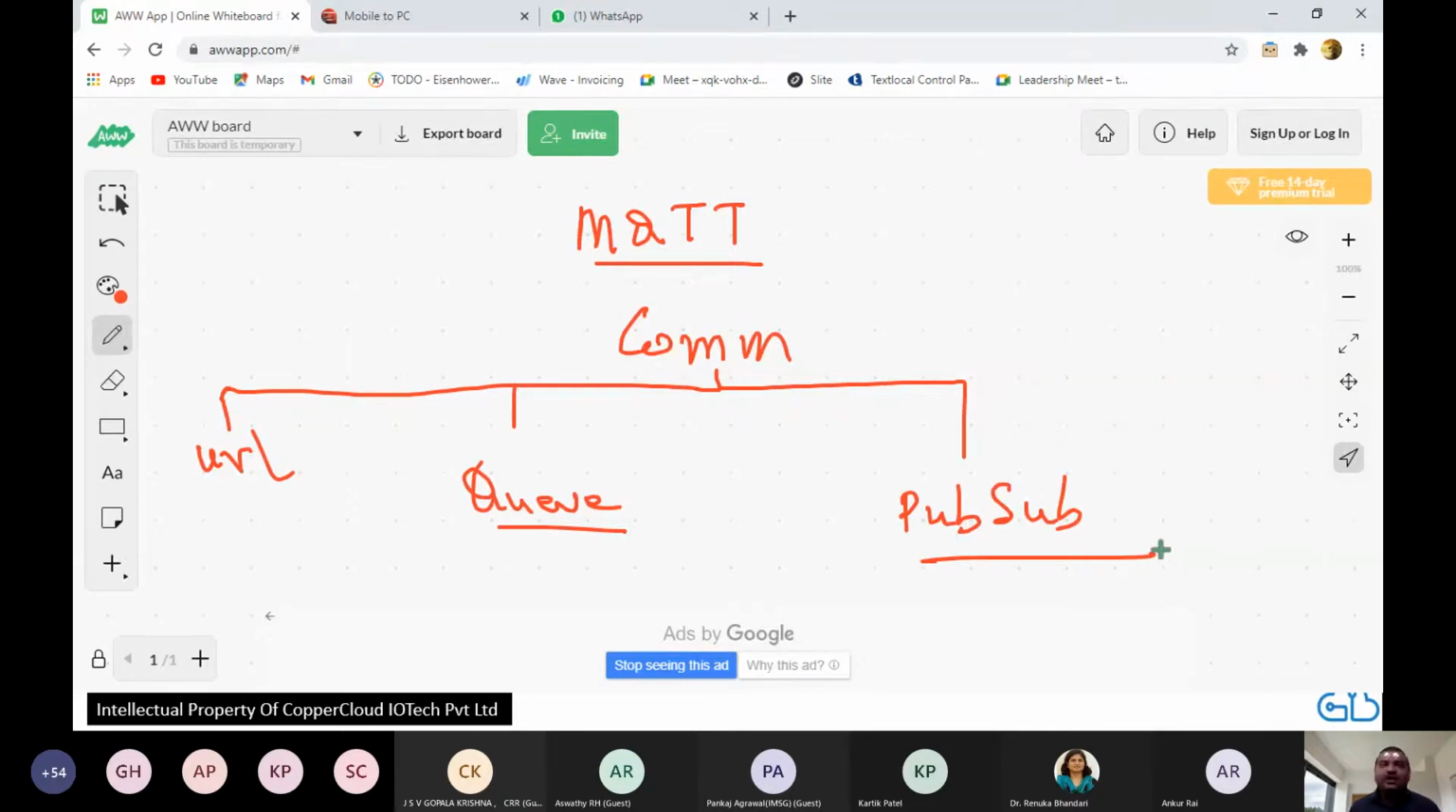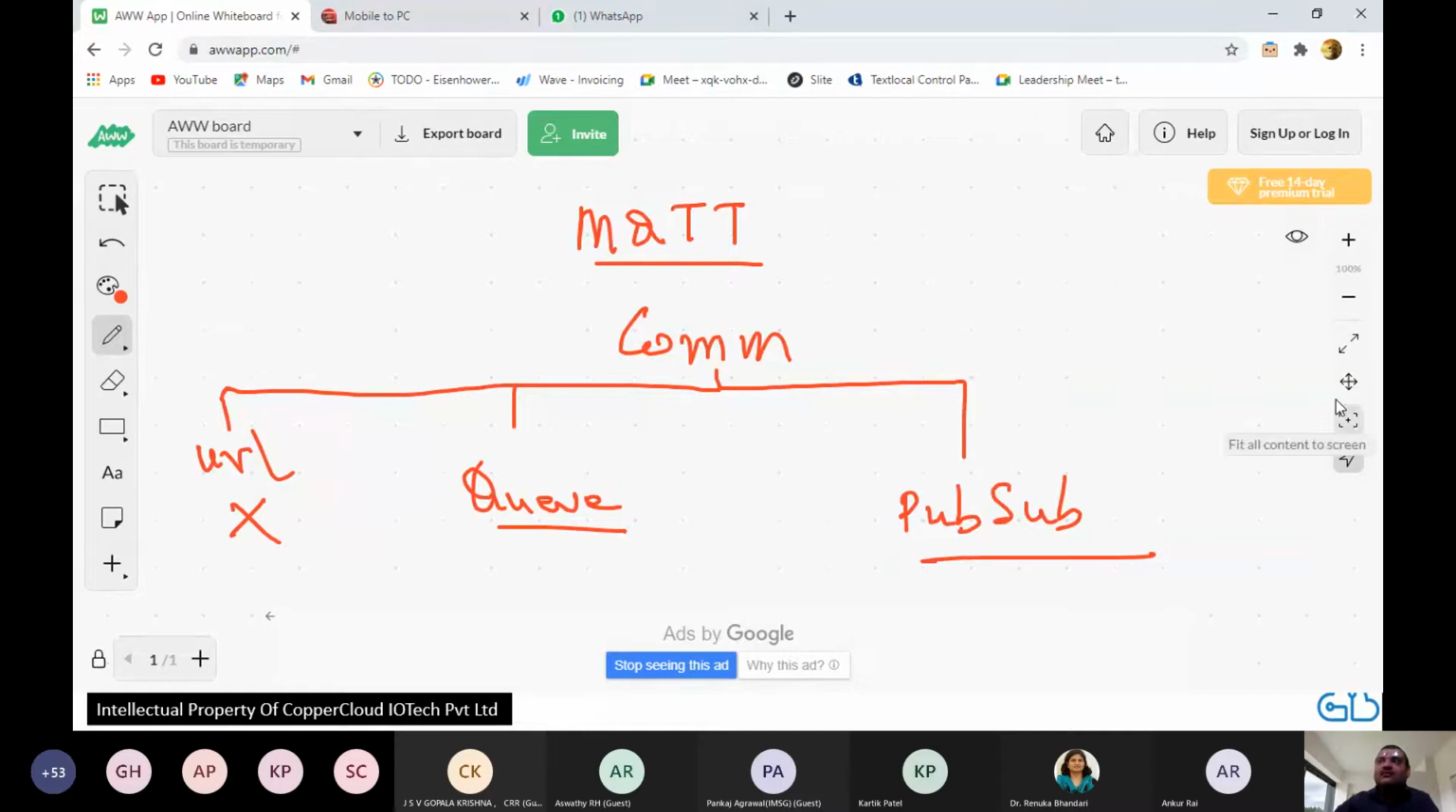All right. So there is an instant URL communication. There's a storage-based queue communication and there's a pub sub communication. All right. Let's not worry about URL. This is mostly useful for websites and all. Okay. We are going to take a very quick overview of queue-based communication versus pub sub communication.